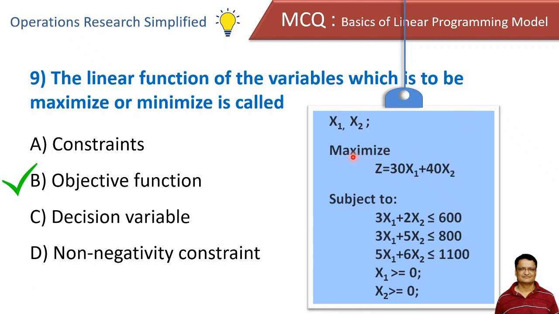This z represents the objective function which we want to maximize, or sometimes we may wish to minimize. We usually maximize the profit and we try to minimize the cost. And these three are the constraints, and the last two are the non-negativity constraints.